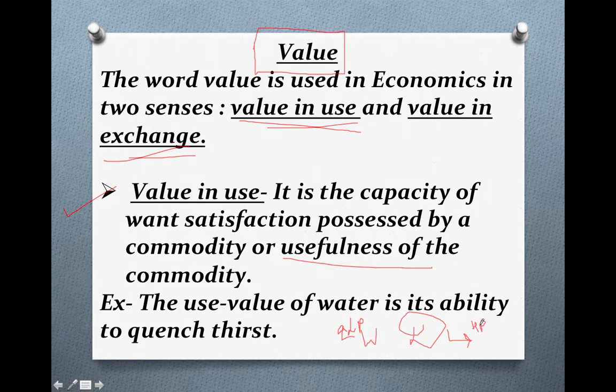So value in use refers to the usefulness. How much the commodity is useful to you represents the value in use, or how much satisfaction the commodity is providing you. Suppose for example, if we take water and a diamond simultaneously, which commodity will provide you more satisfaction? Of course the water, because the water helps in quenching your thirst. So it will provide you more satisfaction in comparison to the diamond, because that will not be able to quench your thirst.